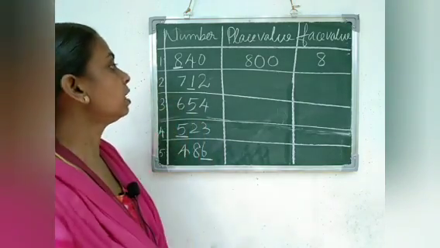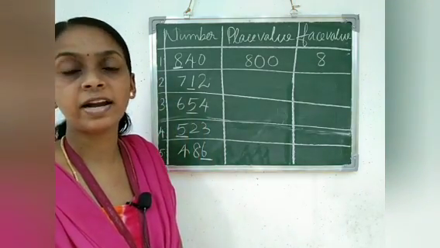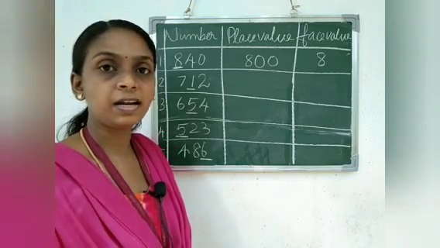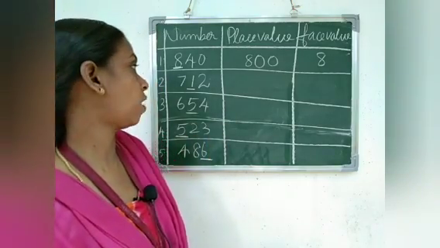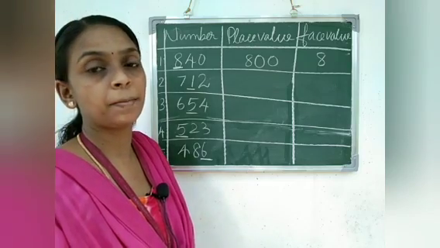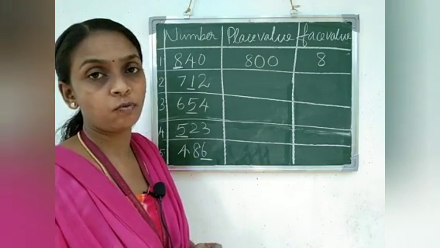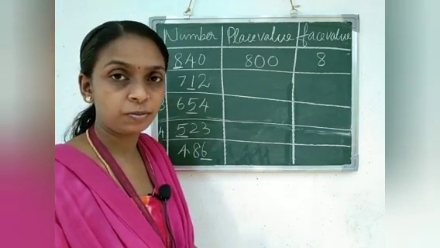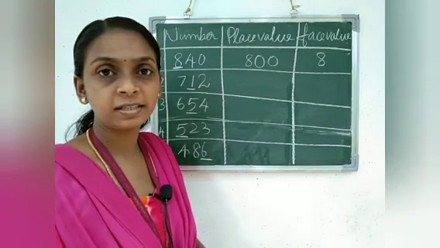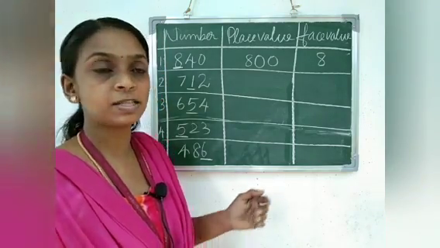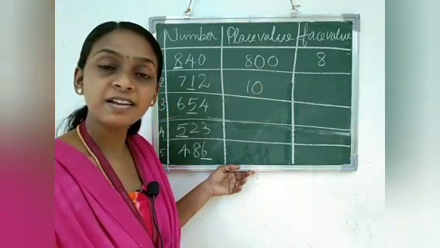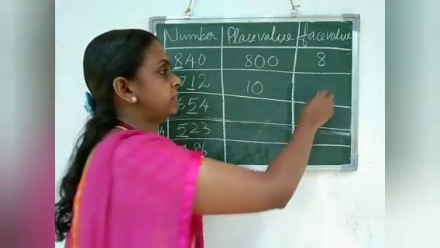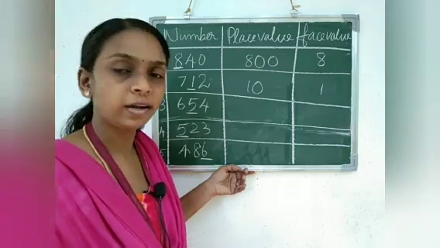Next number is 712. What is the place value of 1? Here I underlined the digit 1. Tell me, all of you, 1 is in which place? 1 is in the tens place. So place value of 1 is 10, and face value is 1 itself.